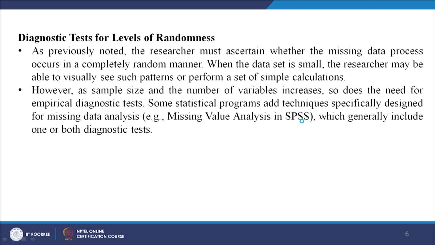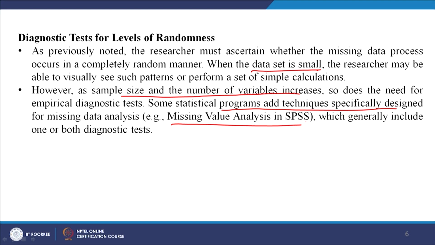Okay. So, testing: how do you test the level of randomness? As previously noted, the researcher must ascertain whether the missing data occurs in a completely random manner. When the data set is small, you may visually see the patterns and perform some calculations. However, as sample size and the number of variables increase, the need for tests also increases. There are statistical programs and techniques specifically designed for missing values, for example in SPSS, which I will conduct and show you in this lecture.